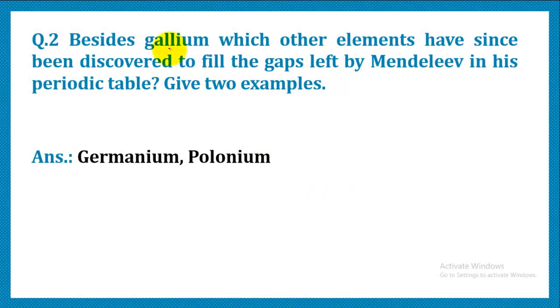Another question: besides gallium, which other elements have since been discovered to fill the gaps left by Mendeleev in his periodic table? So they were germanium, polonium, scandium. These were the elements which were discovered and they actually filled those gaps which were created by Mendeleev for the undiscovered elements.